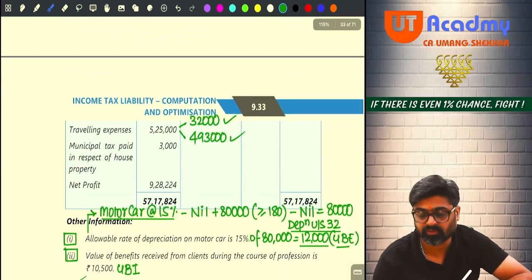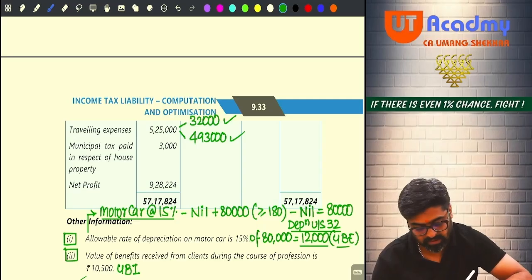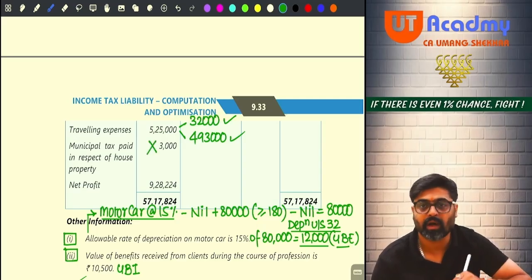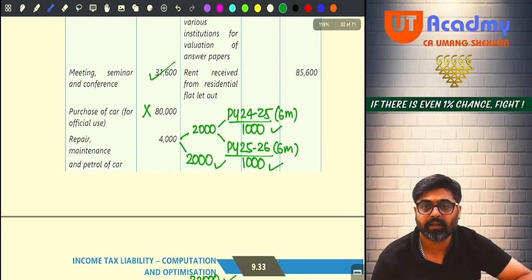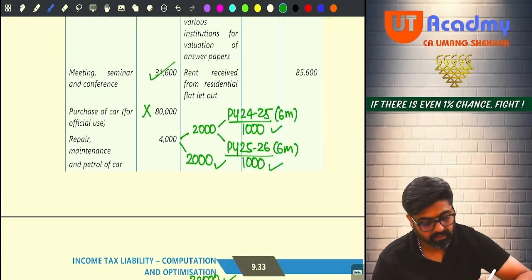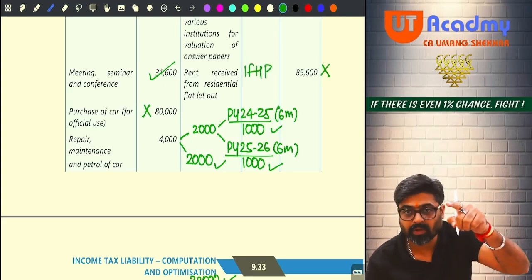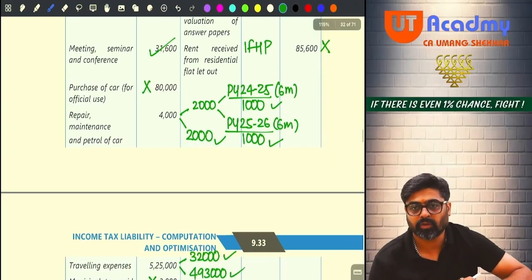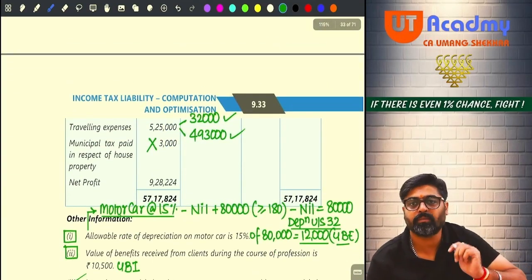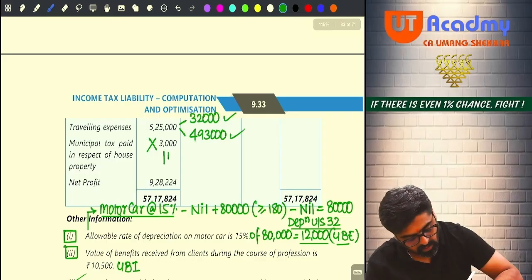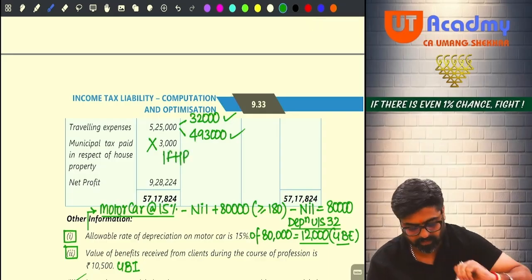Municipal tax paid in respect of a house property allowed or disallowed? Disallowed. This is for the house property. Can you see on the right hand side house property rent is there? 85,600. That rent is not your PGBP income. That rent is income from house property. So for this property the municipal tax is paid. So this municipal tax is not your business related expense. This will directly go to income from house property.